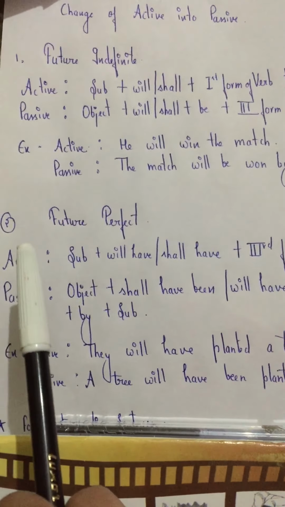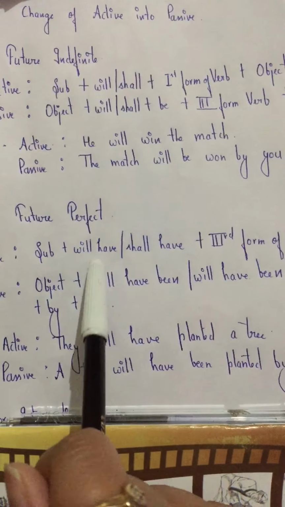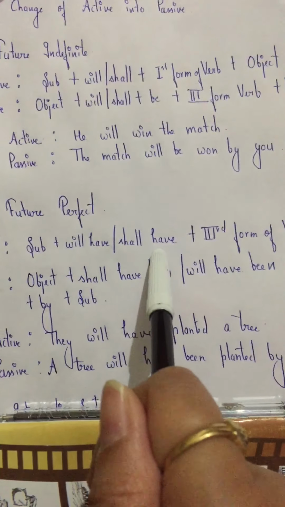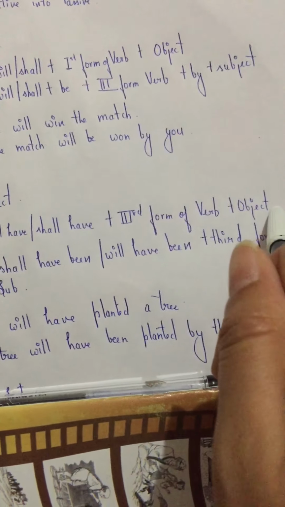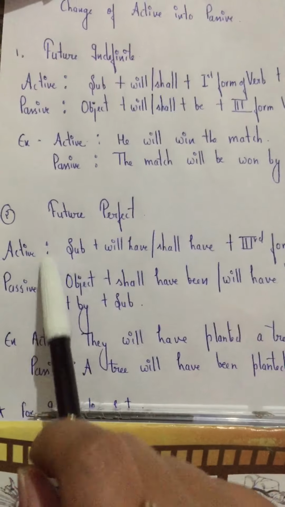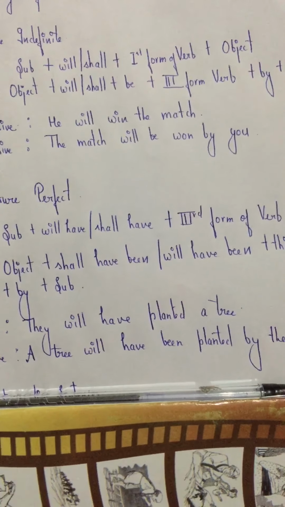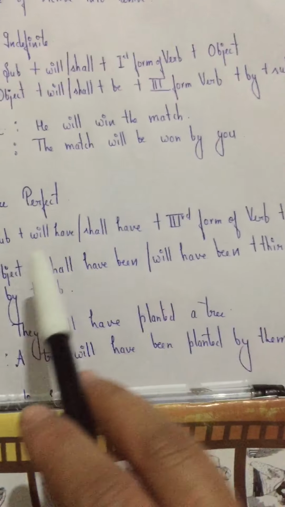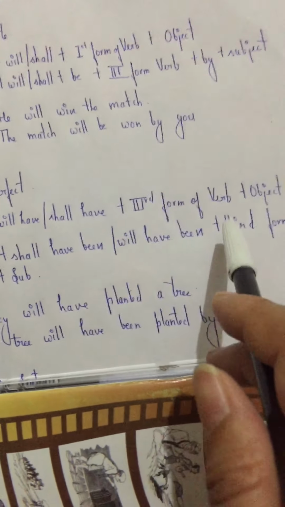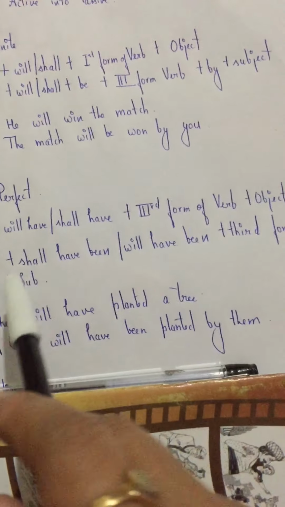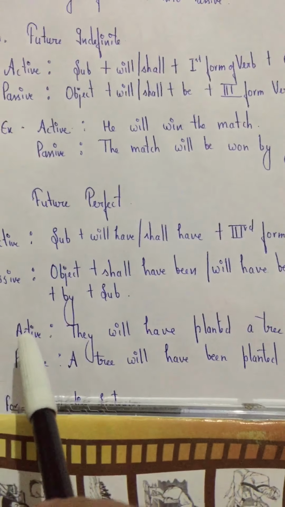If the formation in active is subject plus will have/shall have plus third form of verb plus object, the formation is almost the same in present, past and future. The object will come in front, then shall have been/will have been plus third form of verb plus by plus subject. Let's see the example.